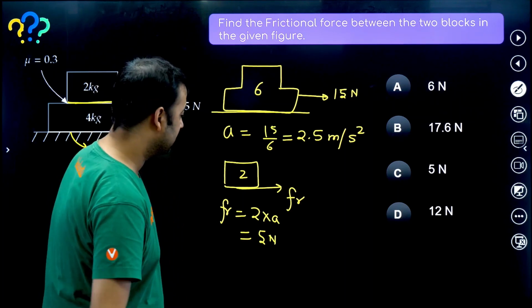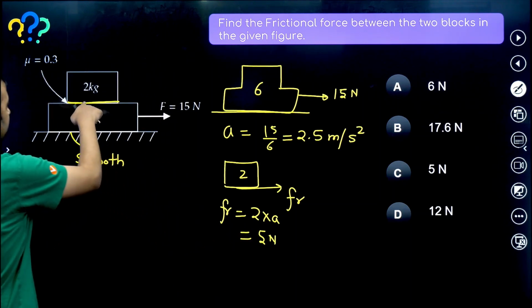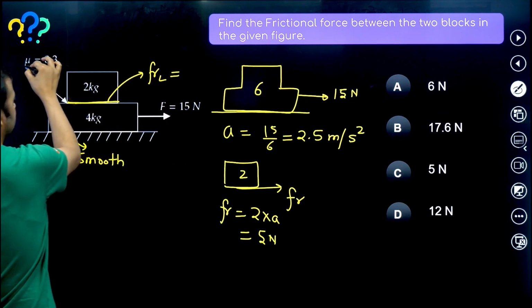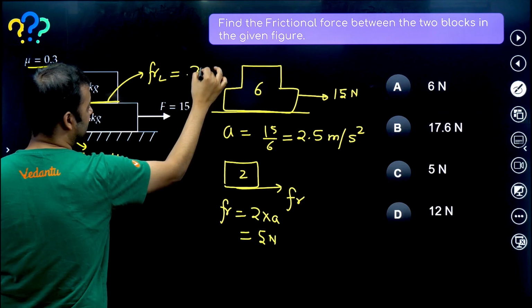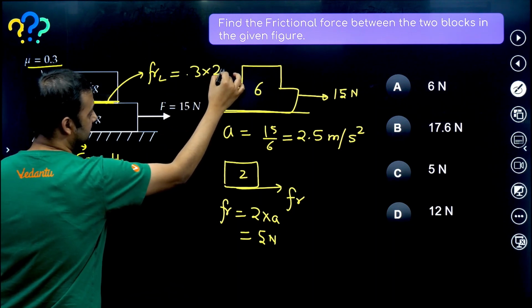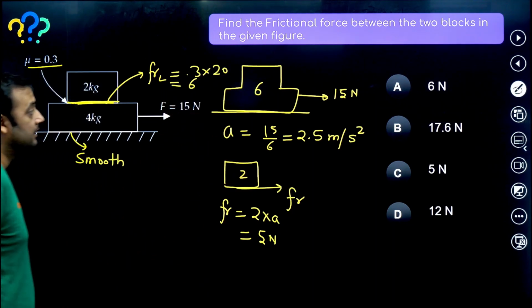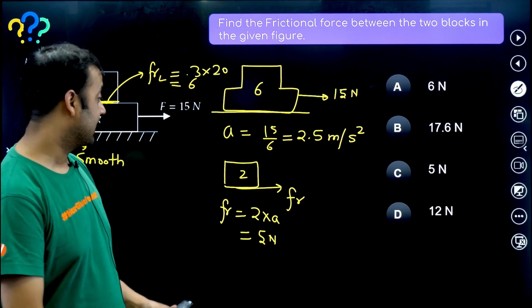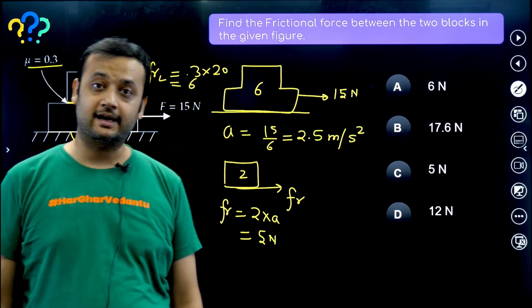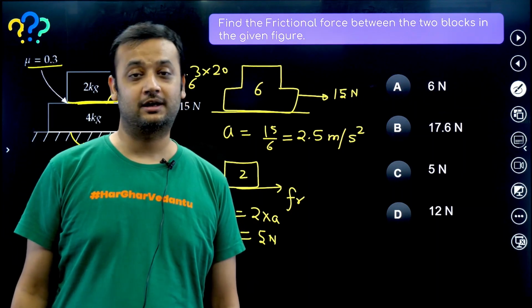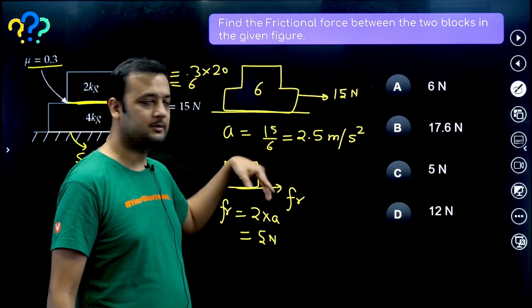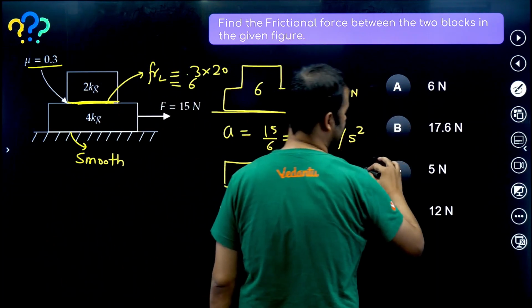Okay, so let us check how much friction is available. The limiting value of the friction is 0.3 into normal reaction, since the coefficient of friction is 0.3. The normal reaction on this surface is 20. So that becomes 6 Newton. How much friction is available? 6. How much have we assumed is acting? 5. That means this much is available. Hence, whatever we assumed was correct, so there will be no relative slipping. That means this is the correct answer. The friction acting will be 5 and the acceleration of both the blocks will be 2.5. We were asked the friction force, hence the answer will be 5 Newton.